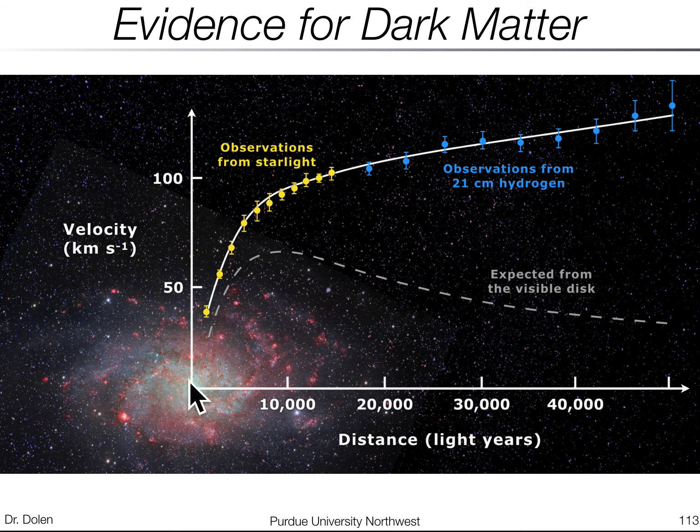What we actually measure is this curve here, right? That the velocity seems to be increasing the further you get out from the center of the galaxy. And the only way to really explain that is if there's a giant halo of dark matter. Maybe it's some particle that is really heavy and stable and barely interacts at all, but it does interact gravitationally, something like that. So some big halo of dark matter is somehow influencing the galactic rotation curves.